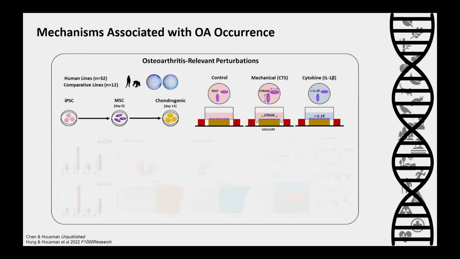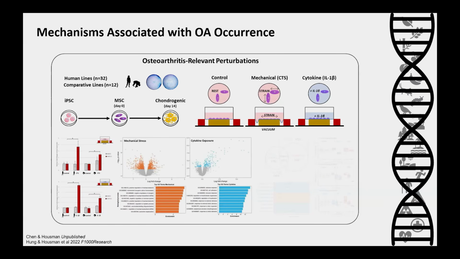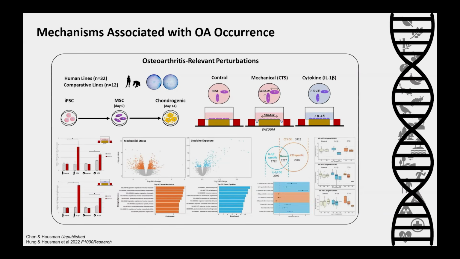And we can examine how gene regulation in skeletal cells responds to different environmental perturbations, including perturbations that induce an osteoarthritic-like matrix-degrading phenotype. Again, we can compare how these regulatory patterns vary across different primate species and how regulatory variation mediates specific genotype by environment interactions. Overall, I think that these cell culture systems have a huge potential to improve our understanding of the molecular mechanisms underlying osteoarthritis. And I think this is really important because there is a lot of further clarification that needs to be done.